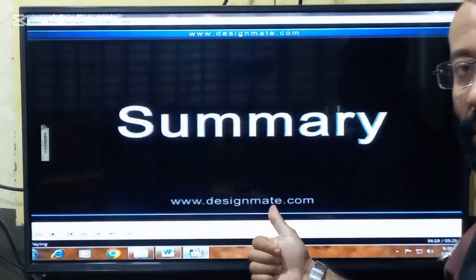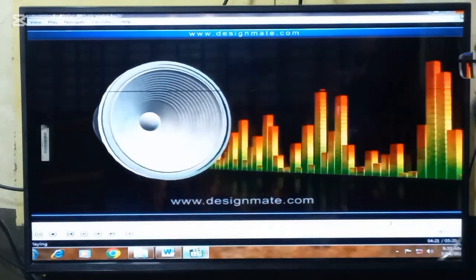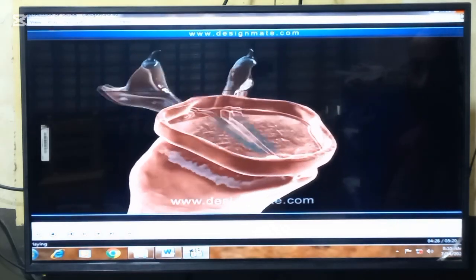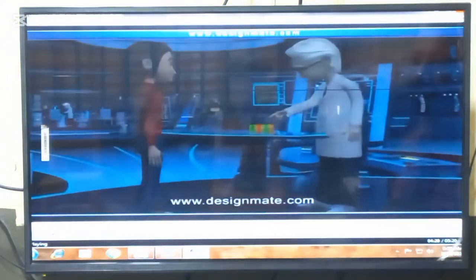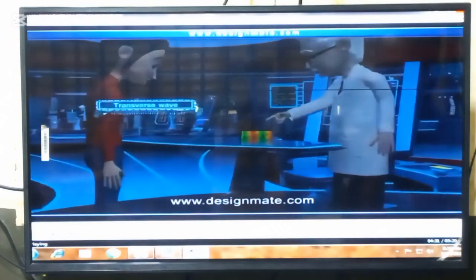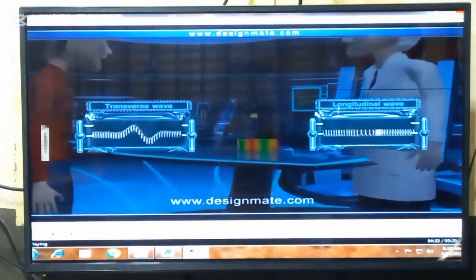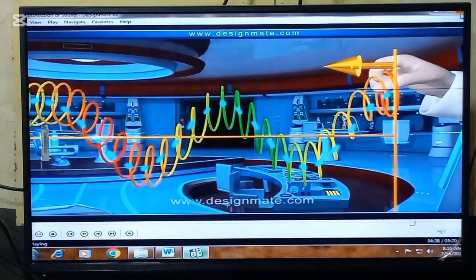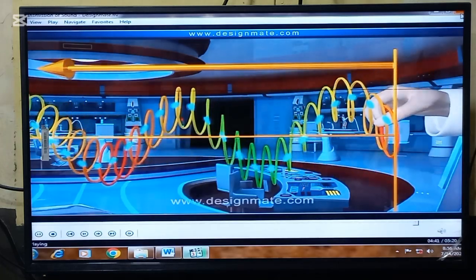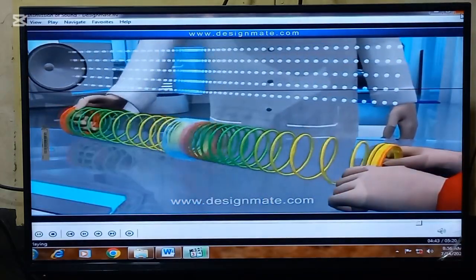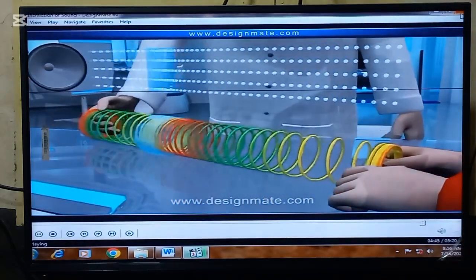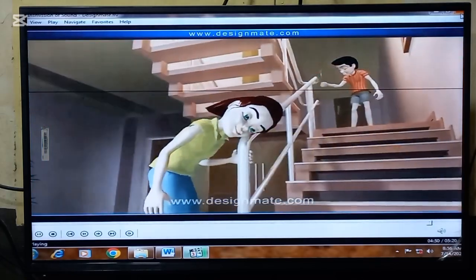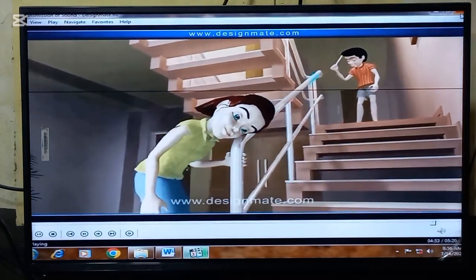These are the functions of the echoes. Every sound is produced by a vibration. Vibrations are produced by our vocal cords when we speak. There are two types of waves, transverse wave and longitudinal wave. In a transverse wave, the particles vibrate at a right angle to the direction of the wave. In a longitudinal wave, vibrations are parallel to the direction of the wave. Sound waves are longitudinal waves. Sound travels quickest through a solid.